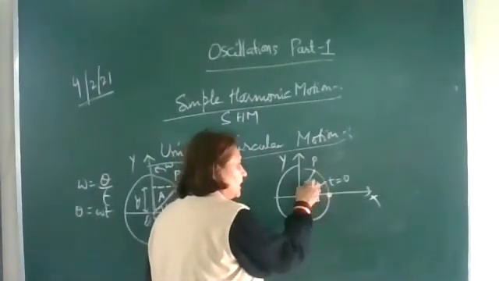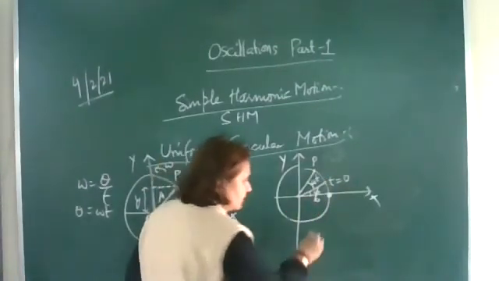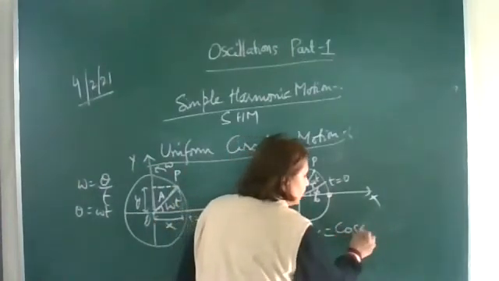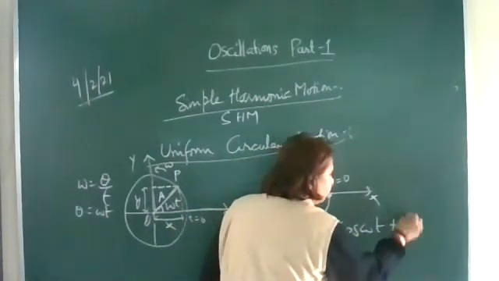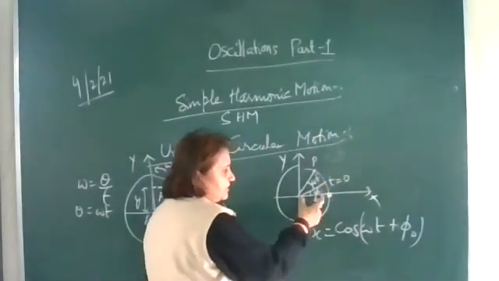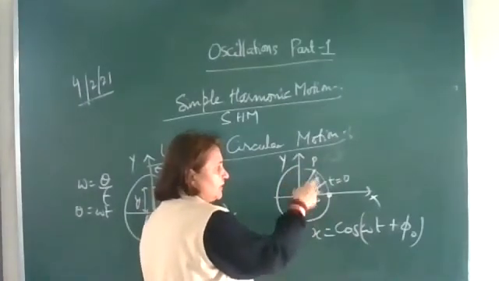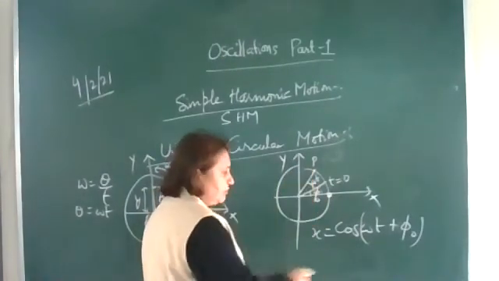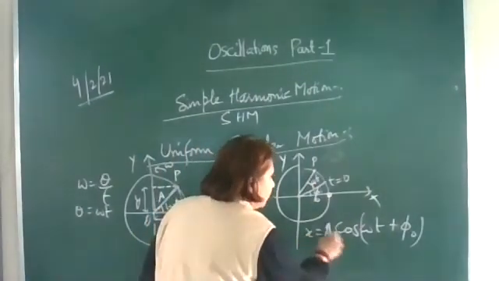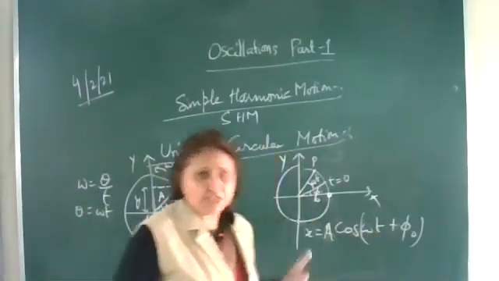So after time t, it is making an angle omega t plus phi naught. Now the displacement equation can be written using the same formula: cos of omega t plus phi naught is equal to x upon A. So x will be equal to A cos of omega t plus phi naught. This phi naught is the initial phase.